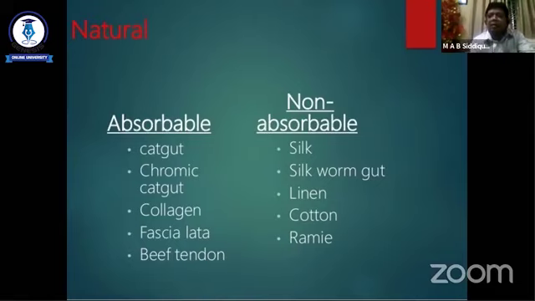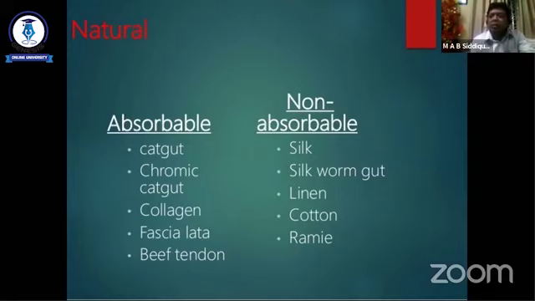Actually, this catgut arises from the sheep submucosa, so it is a natural source. As it came from a natural source, we call it natural absorbable suture material.